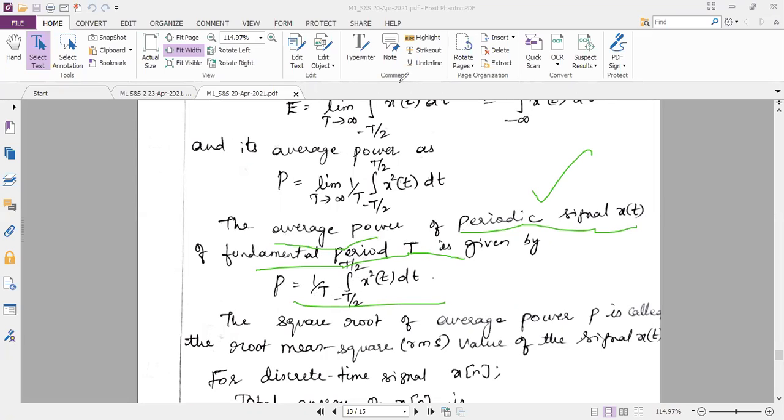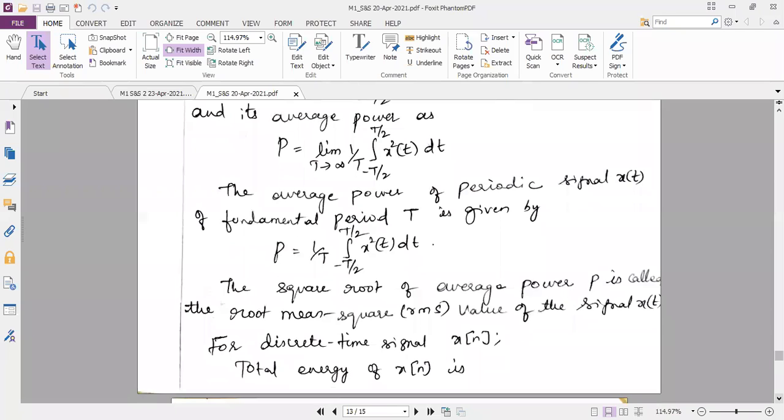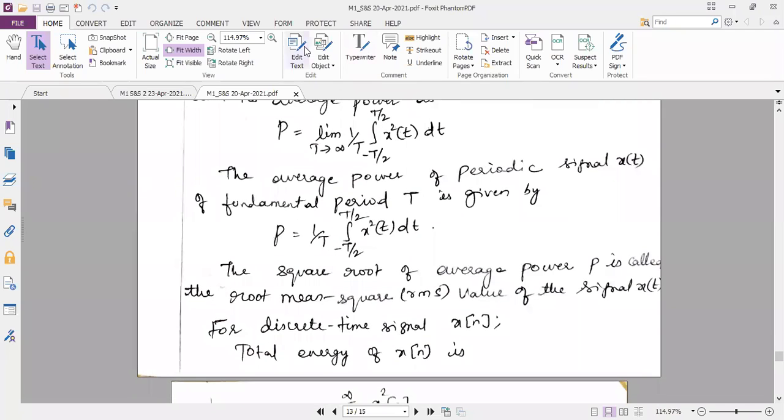So what is missing here when compared to the previous problem? What is absent in this formula when you compare both the powers? This is the average power of the continuous time signal, and this is the average power of the periodic signal.